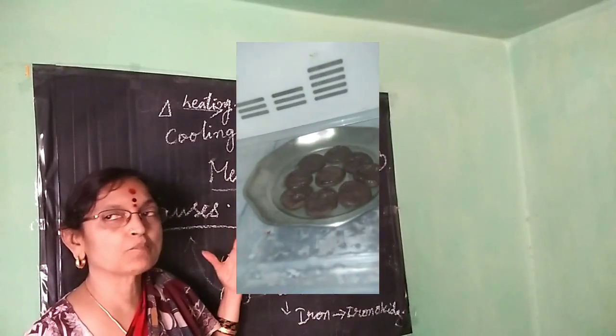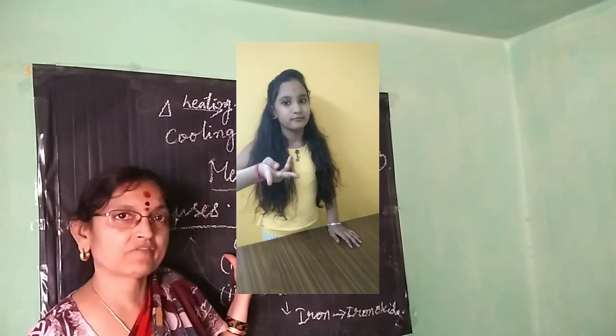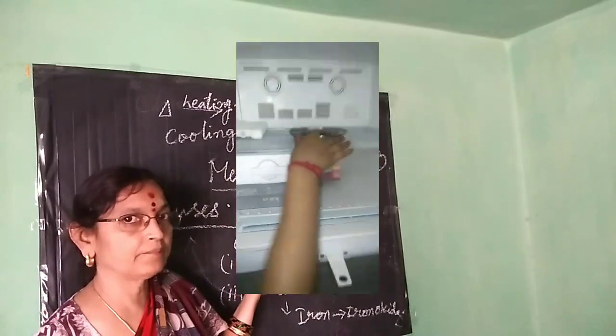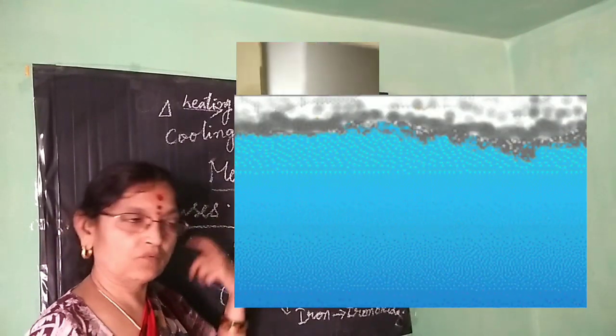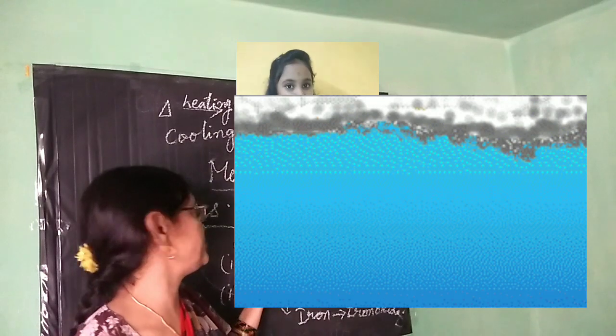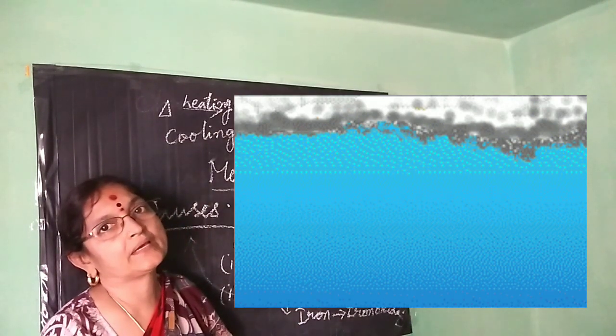Same way, when you boil water, it becomes steam or water vapor. When this water vapor is cooled, it becomes water again. This is the best example, the formation of the water cycle in nature. This is physical change.